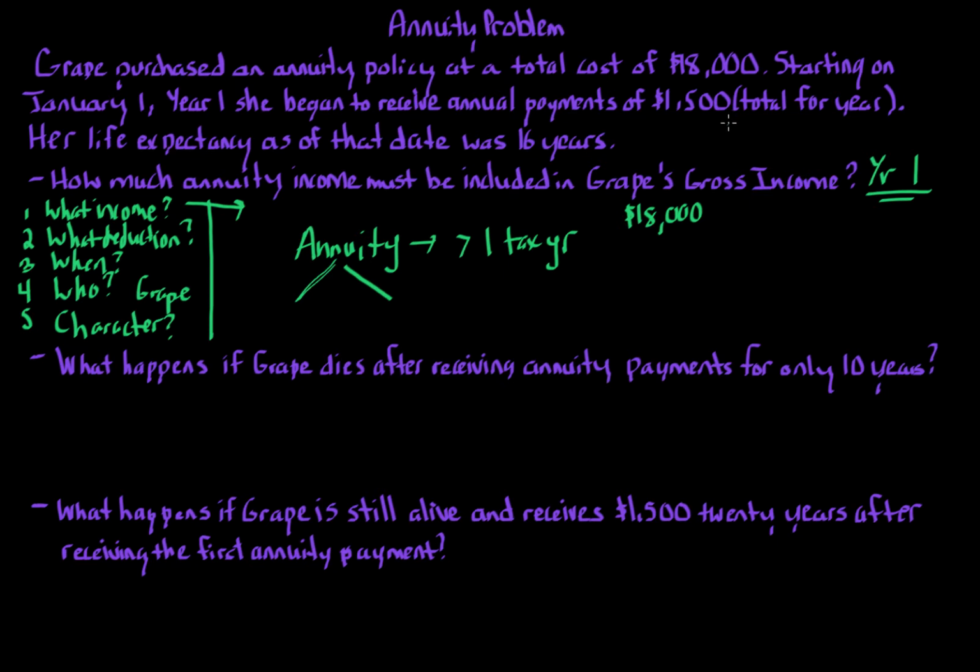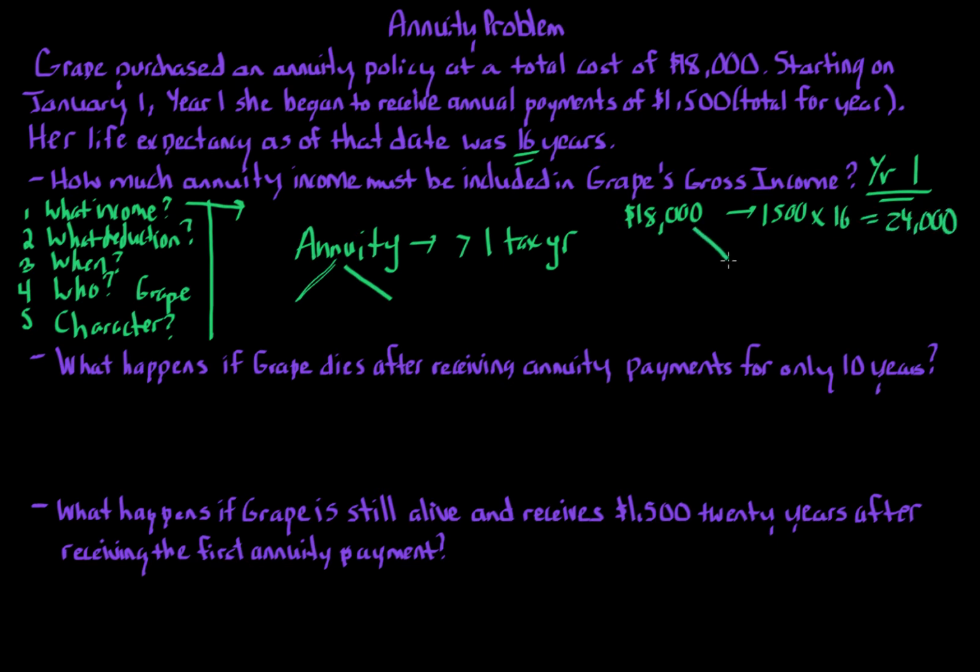Now, based on some actuarial tables, and the IRS provides these, but they're provided by various government agencies, Grape has a life expectancy of 16 years. Sorry, it's 16 years. If we go by those 16 years and we take $1,500 per year times 16 years, we get $24,000.